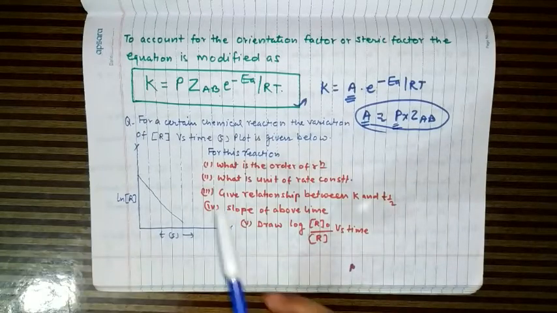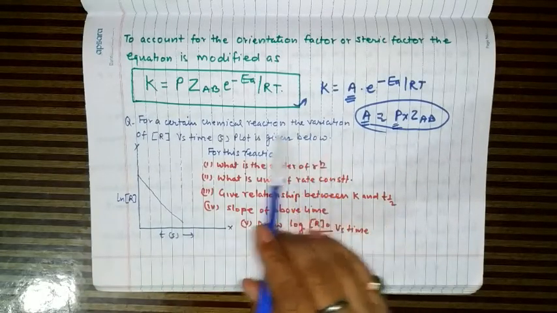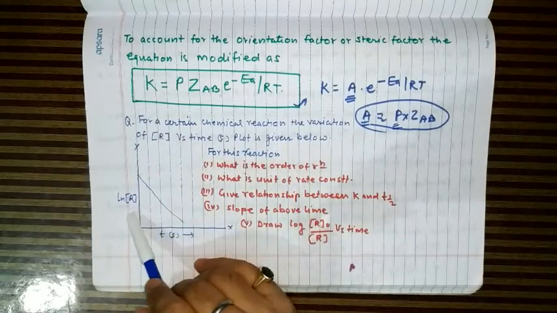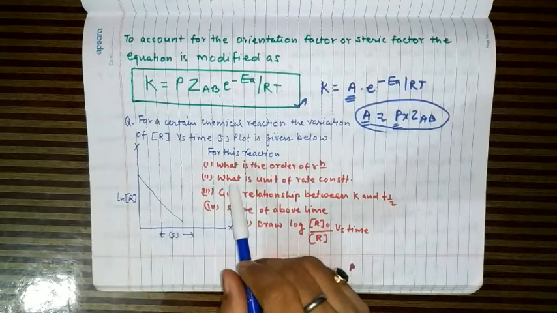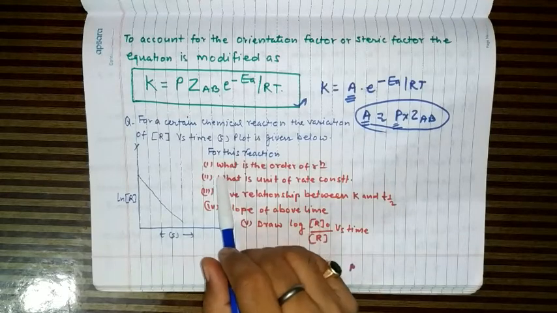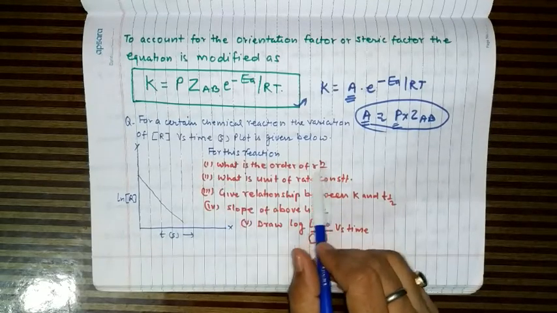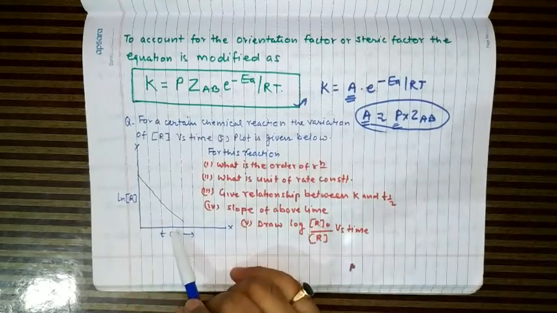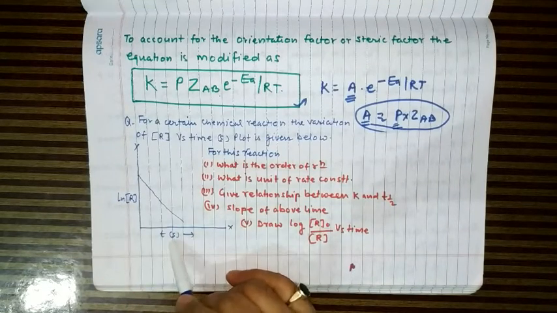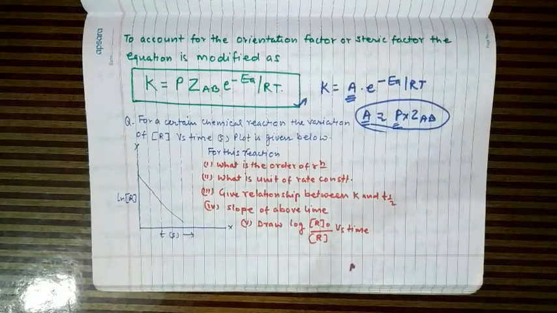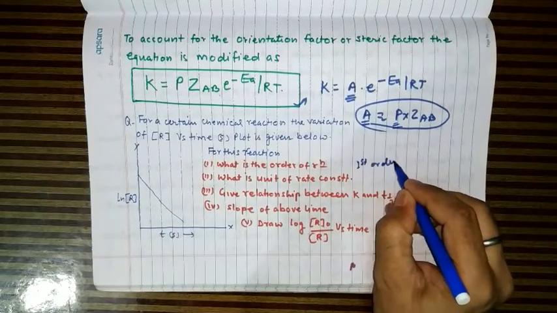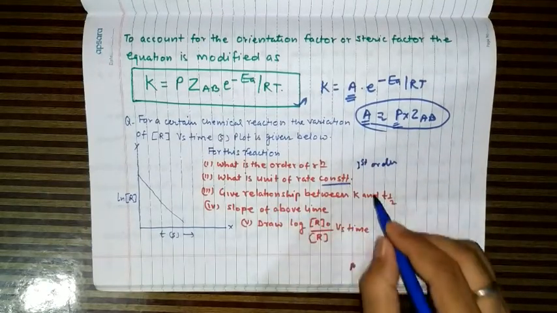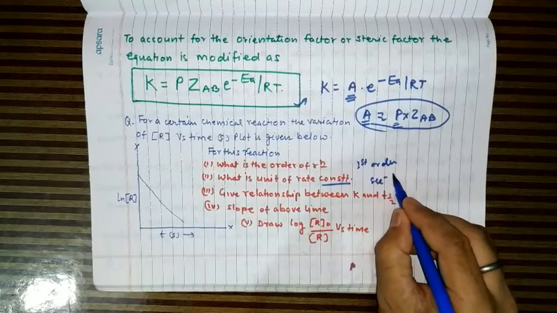Now we will do one question. For a certain chemical reaction, the variation of log of R with respect to time is given. Here natural log is used. Now what is the order of this reaction? It is clear from this graph that log of R is plotted with respect to time, so this is a first order reaction. Second, what is the unit of rate constant for first order? As you know, this is per second.